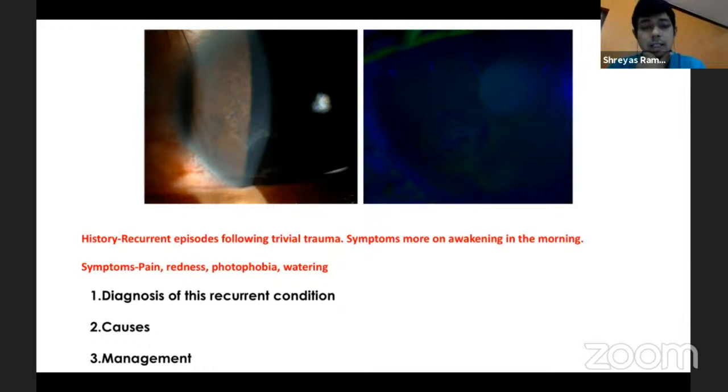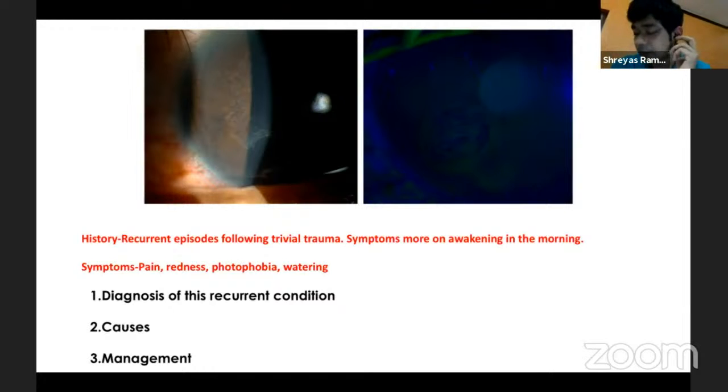So ideally, yes, you would like to approach in a stepwise manner. You would basically treat the patient conservatively, with symptomatic treatment with lubricants, maybe a cycloplegic, and then put in a bandage contact lens and also give a hyperosmotic agent as well. And then subsequently, if the patient is having frequent, recurrent episodes, then you would like to definitively manage the patient with either, like you said, anterior stromal punctures if they are in the periphery, or if it is involving the center, you can do a PTK, phototherapeutic keratectomy, or even alcohol epithelectomy, which has also been published.